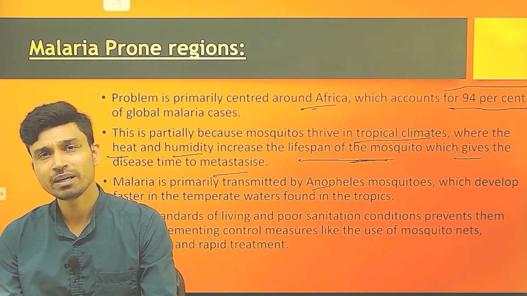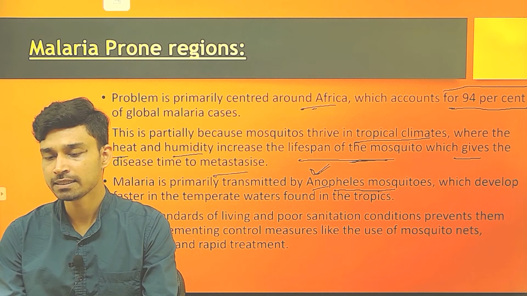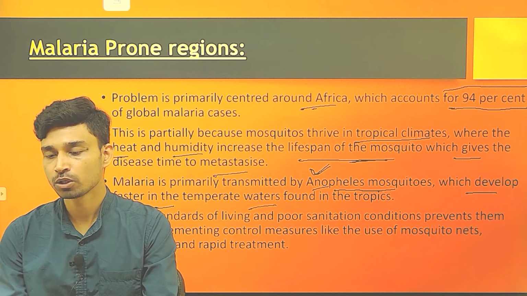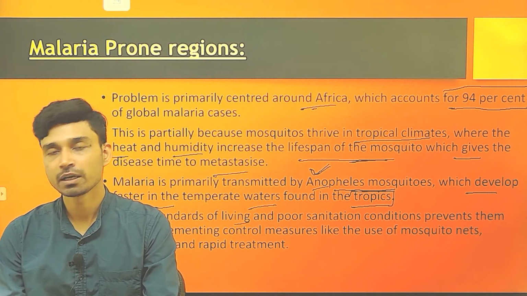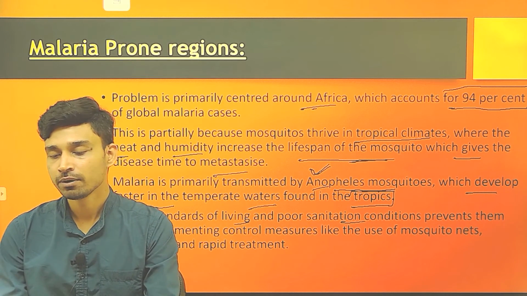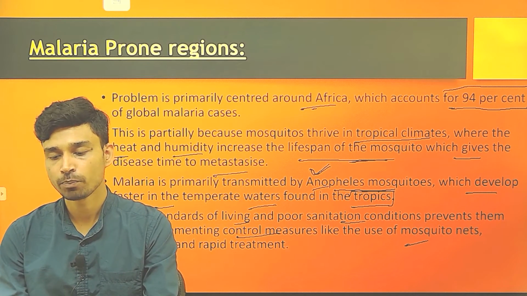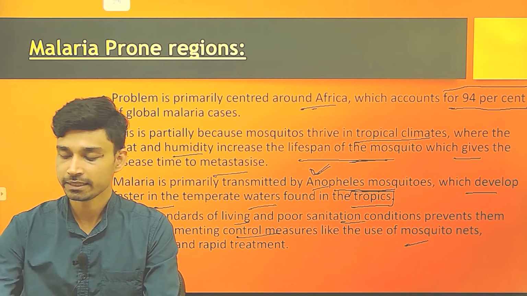The transmission of malaria is primarily done by a mosquito species called Anopheles, and this species of mosquito develops very fast in the temperate waters found in the tropics. The lower standard of living as well as the poor sanitation conditions also prevent these countries from implementing control measures like the use of mosquito nets, the use of pesticides, as well as rapid treatment on developing the malaria disease.